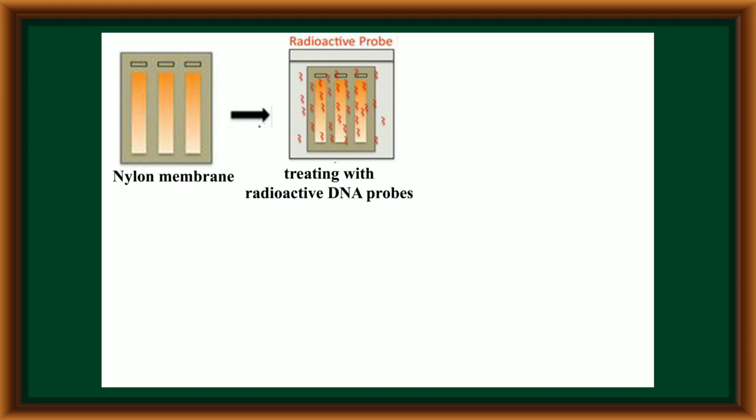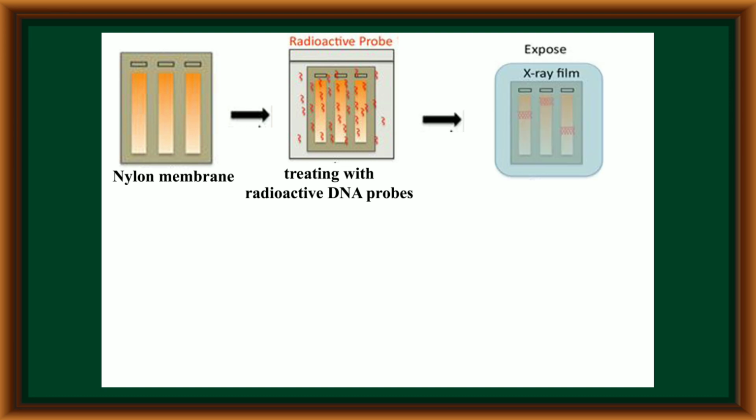Now this nitrocellulose or nylon membrane having different single-stranded DNA fragments is treated with radioactive probes for hybridization. After hybridization, the radioactive probes having a complementary sequence to the single-stranded DNA present in the nylon membrane are attached and bind to the DNA fragments.